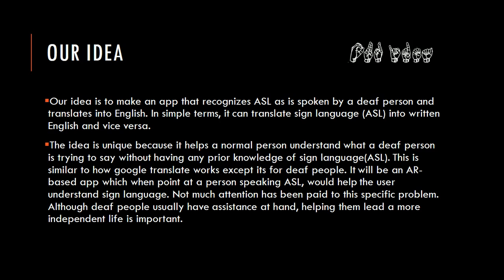Our app is an AR app which, when pointed at a person who is speaking ASL, recognizes his gestures and translates them into English. We believe that not much attention has been paid to this specific problem. Although deaf people usually have assistants at hand, helping them lead a more independent life is important.